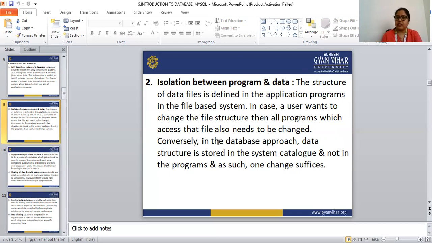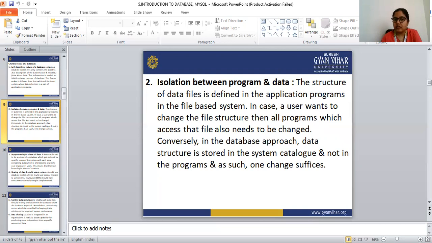In case a user of that organization wants to change the file structure, then all programs which access that file also need to be changed. Conversely, in the database approach, the data structure is stored in the system catalog, not in the program, so one change suffices.